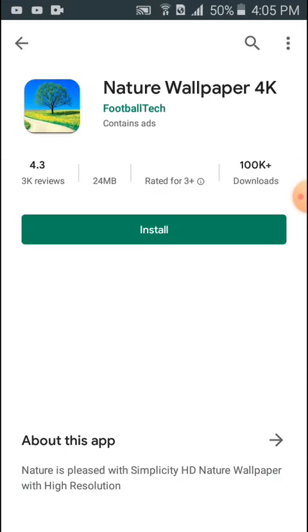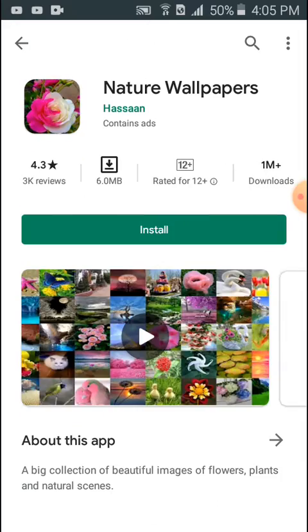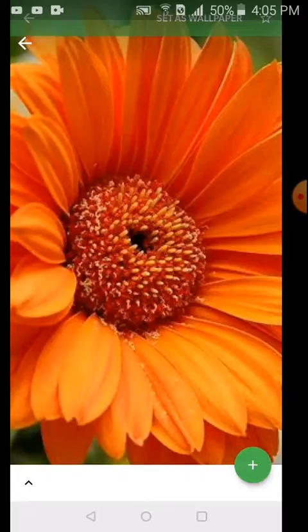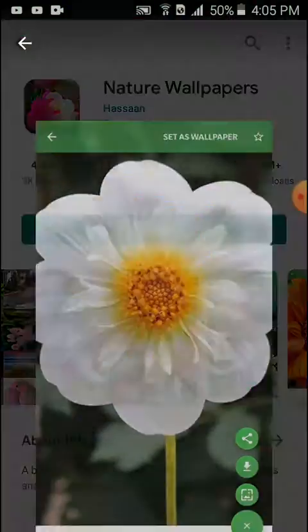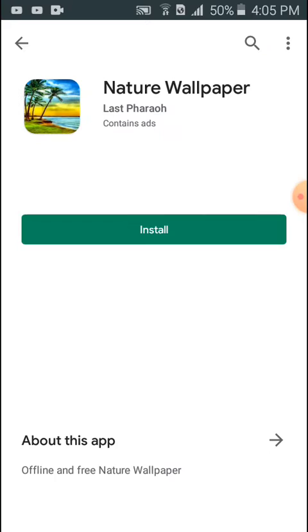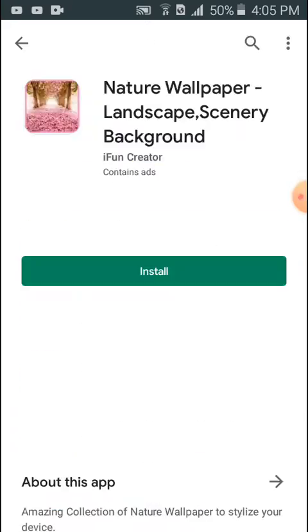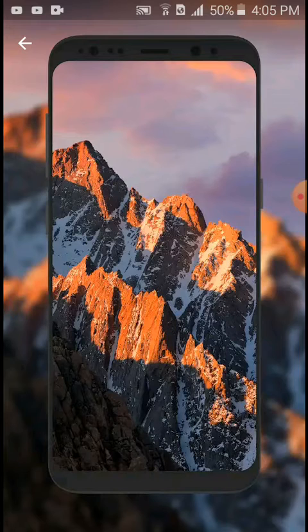So see this. See this nature wallpaper. How beautiful. So see over here, beautiful. I love them actually. Okay, what is this? Okay, nature wallpaper. Okay, it's wonderful.